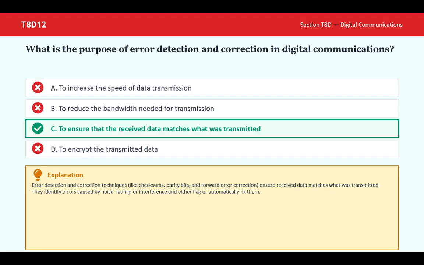What is the purpose of error detection and correction in digital communications? C. To ensure that the received data matches what was transmitted. Error detection and correction techniques like checksums, parity bits, and forward error correction ensure received data matches what was transmitted. They identify errors caused by noise, fading, or interference and either flag or automatically fix them.